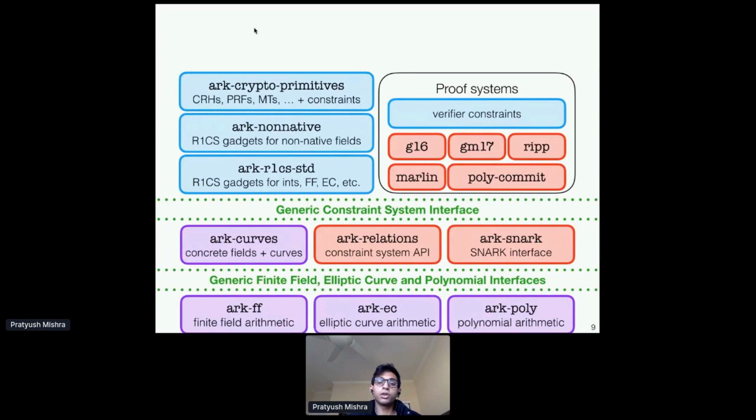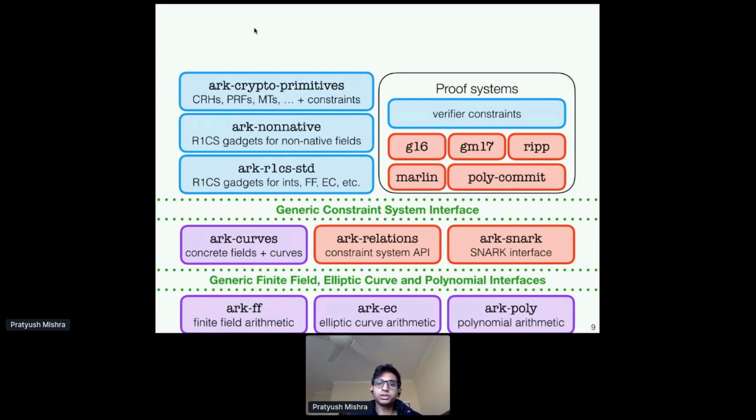And we also have lots of SNARKs which understand this constraint system API and produce SNARK proofs for a particular constraint system. So in particular, we have Groth16, Groth Maller 17, Marlin, a lot of polynomial commitments, which are useful independent of SNARKs, as well as these recent inner pairing product arguments, right? Okay.